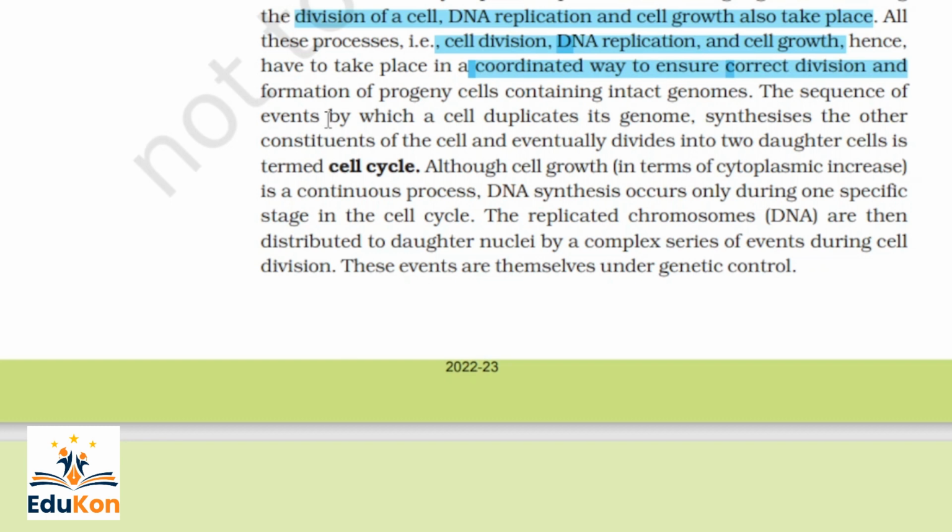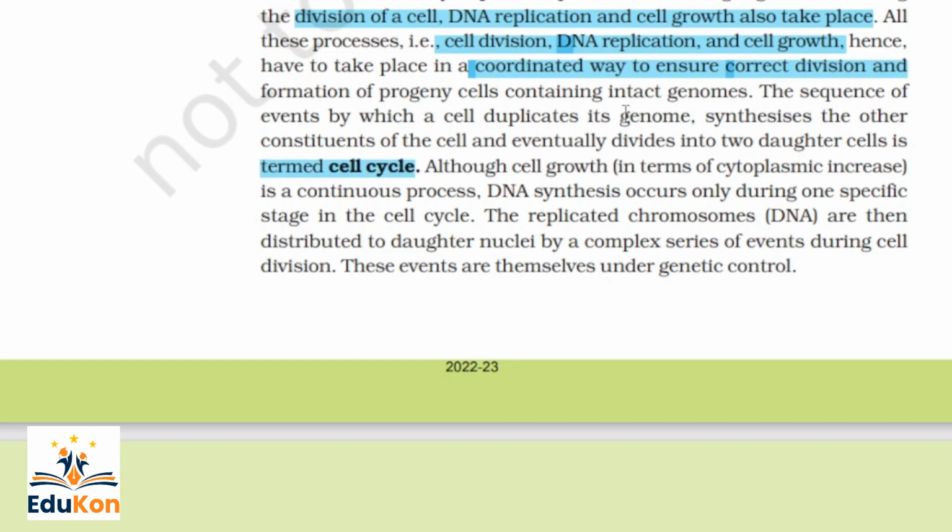The sequence of events by which a cell duplicates its genome, synthesizes the other constituents of the cell, and eventually divides into two daughter cells is termed a cell cycle. What are the sequence of events?